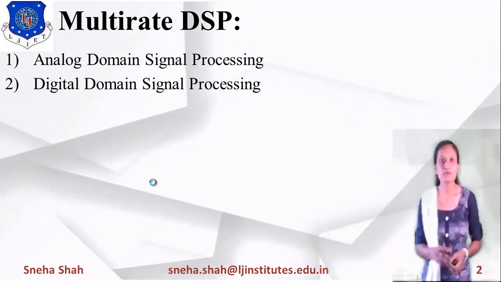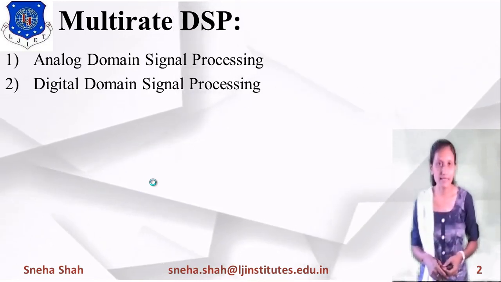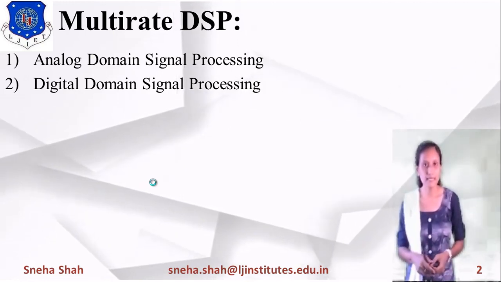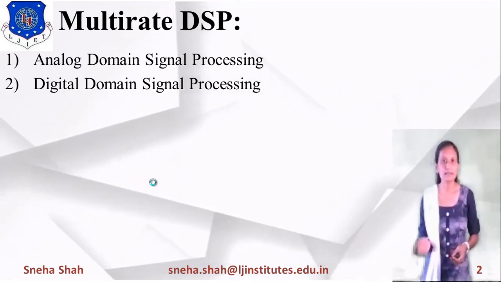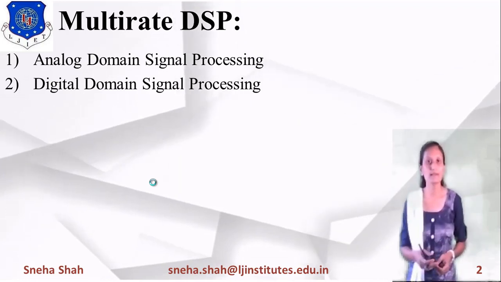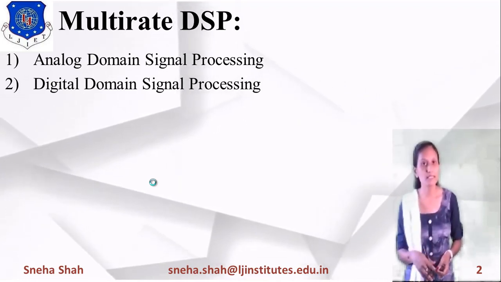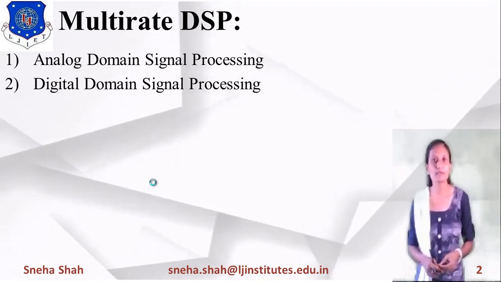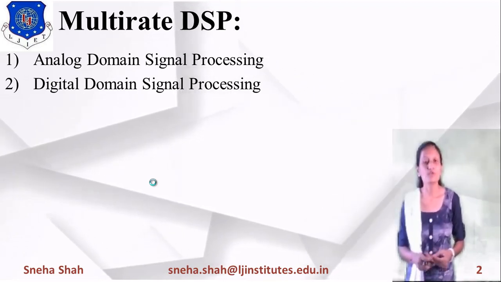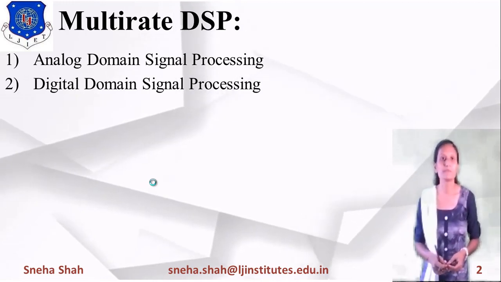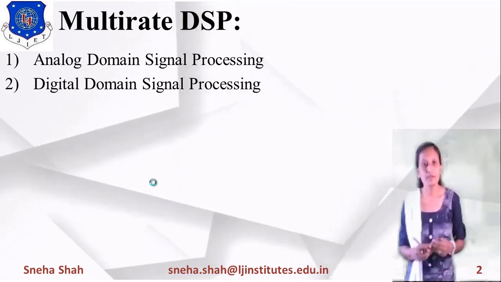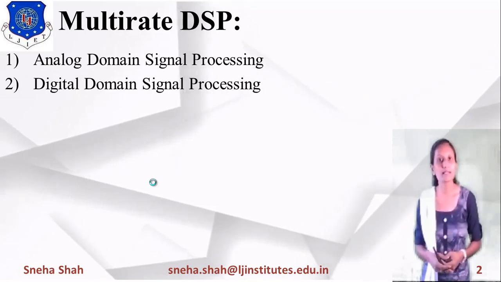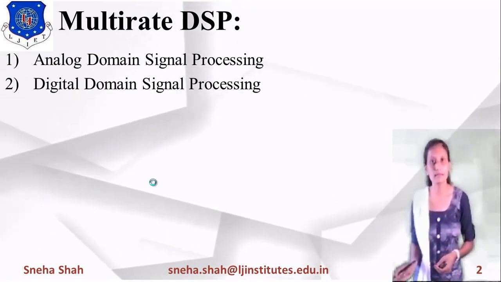Before this A to D converter, we have to use sampling, and in the sampling we will set some particular sampling rate. In the same way, at the receiver side, we have to convert the digital signal back into the original form. For that, we convert the digital signal to analog using a D to A converter, and for that also we have to use some sampling rate.